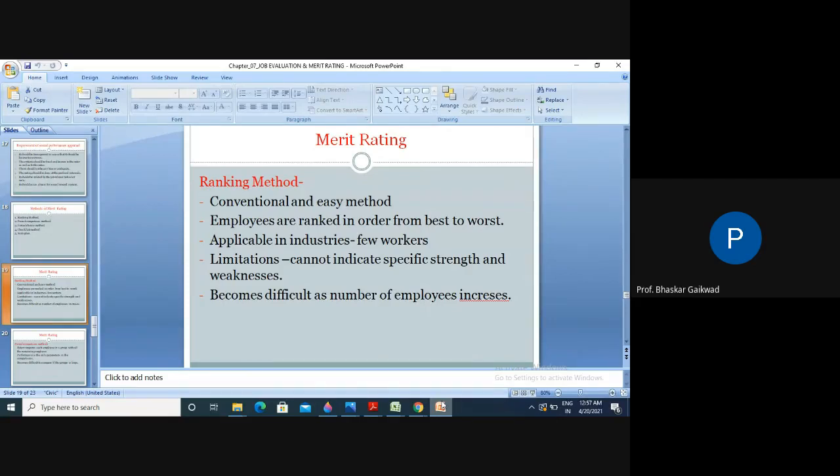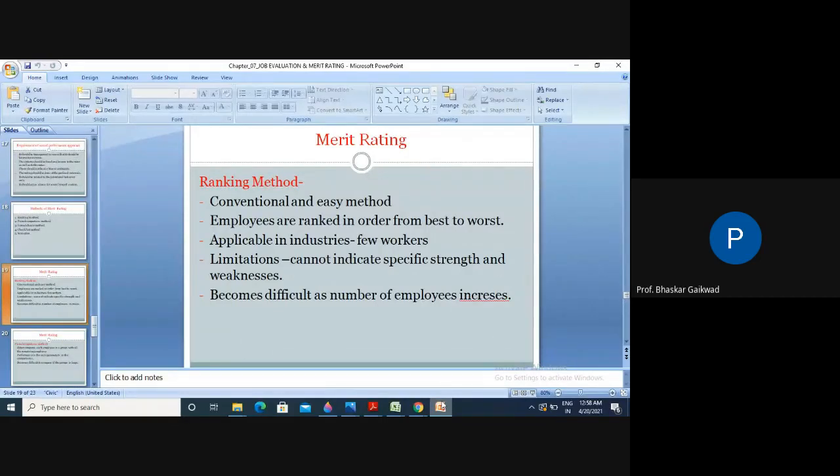Where can we use this merit rating? Normally in those industries where there are few workers, 10 or 20 workers, you can make use of the ranking method, because it is very easy to give rank number one, rank number two, rank number three.